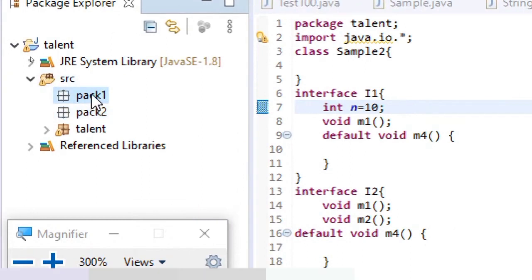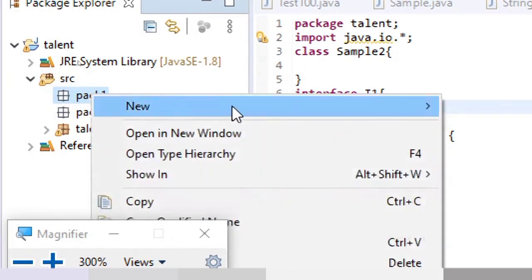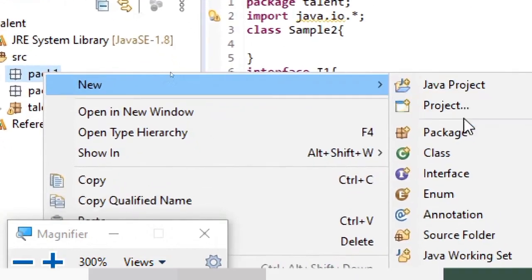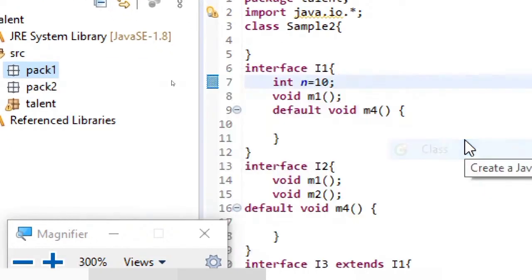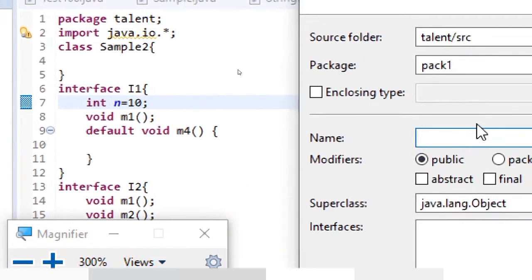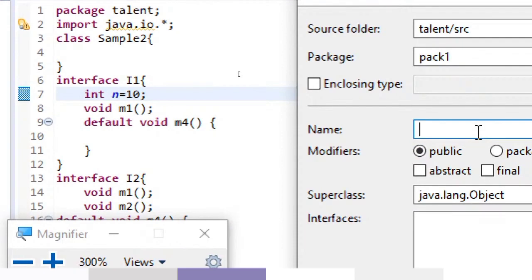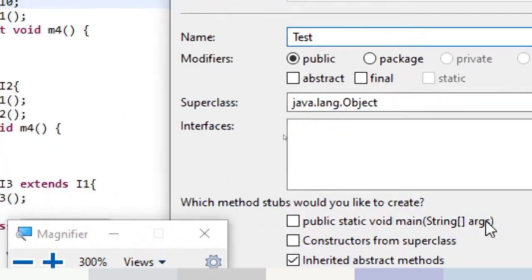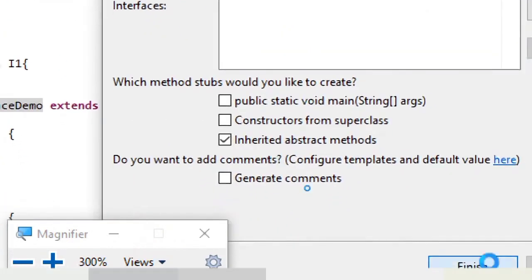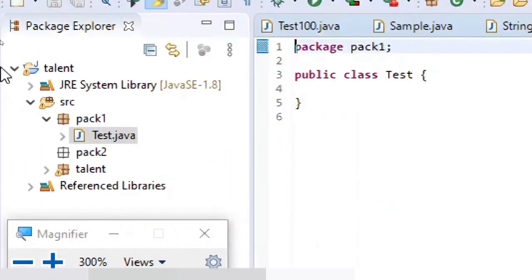Right click on pack1, go for New, and I'm creating a class, and let me name this as Test, and then go for Finish. Now you can see the color has changed because this package contains a class.